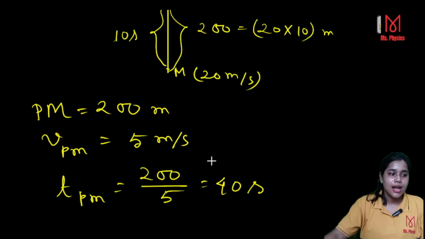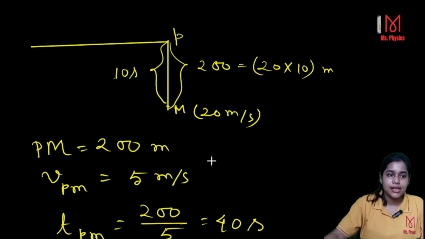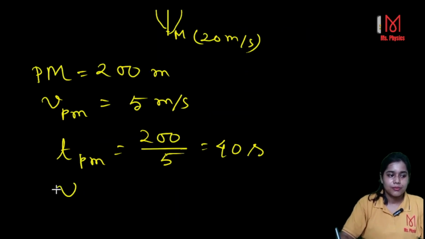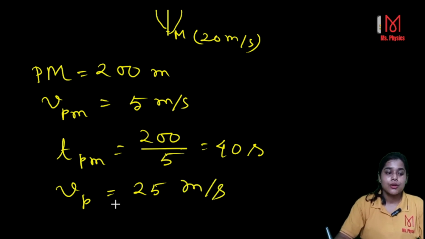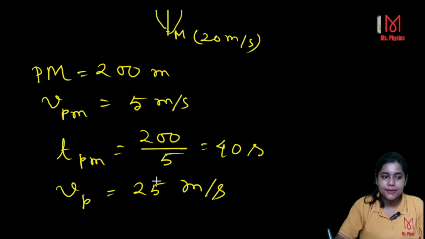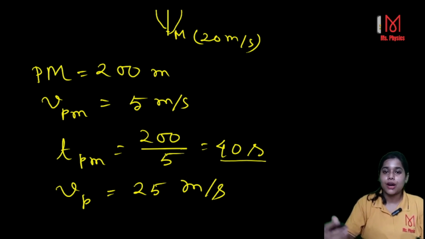Now, the actual velocity of police is what? VP is 25 meter per second. That means with this 25 meter per second velocity, within this 40 seconds, what would be the total distance travelled by the police?